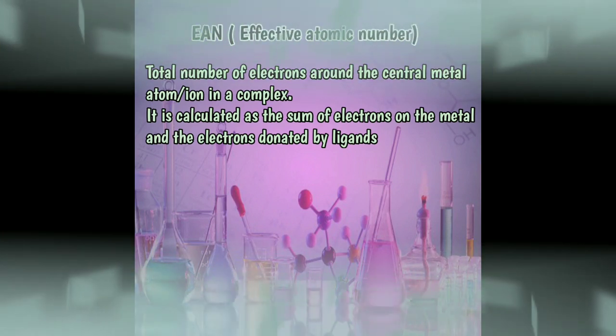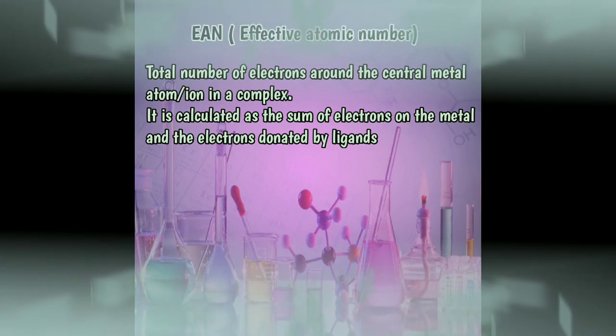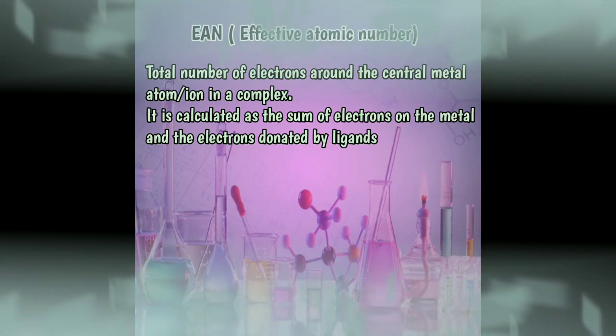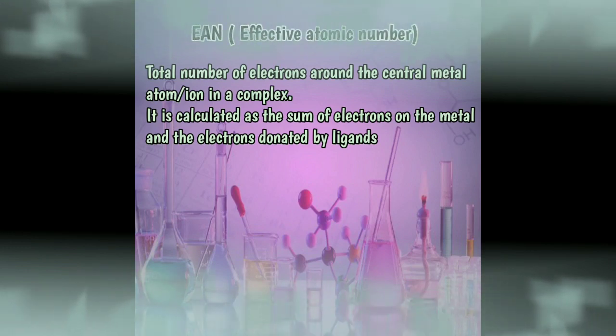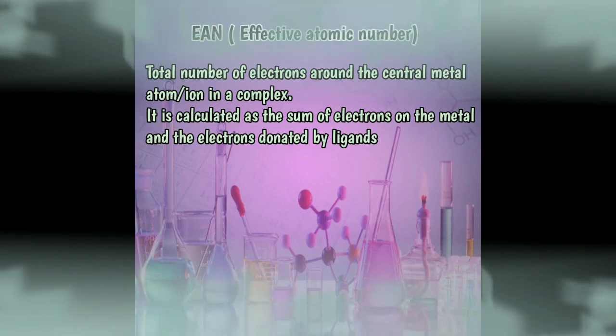Our next important topic is EAN, that is effective atomic number. We know that the atomic number means the total number of electrons on any element, but the effective atomic number means the total number of electrons around a central metal in a complex. Because in a complex the metal is surrounded by the ligands which donate their electrons to the metal, and that's why the metal has a greater number of electrons.